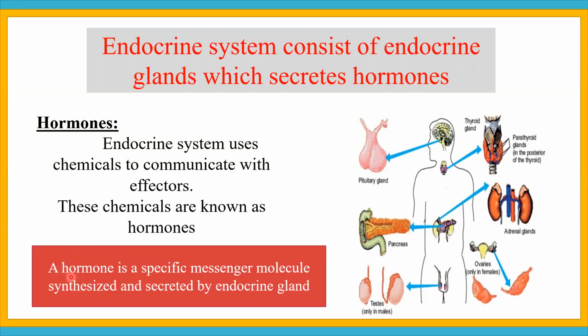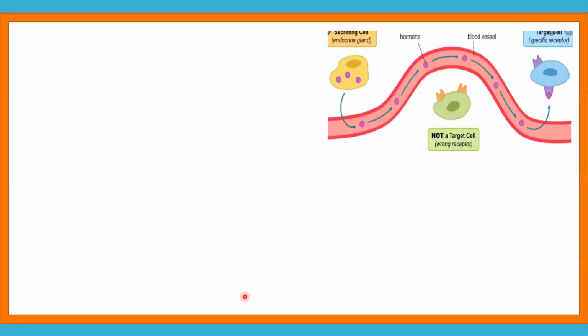What is a hormone? A hormone is a specific messenger molecule. It carries the message. A hormone is a specific messenger molecule which is synthesized and secreted. First of all, it is synthesized and then it is secreted by endocrine glands.